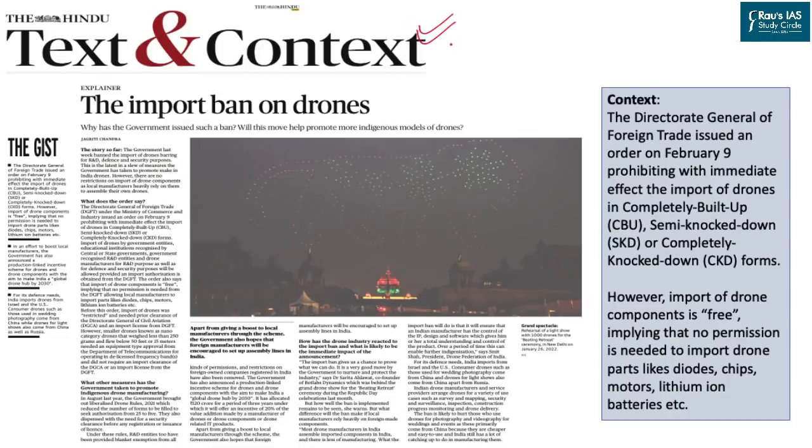This article appeared in the Text and Context part of The Hindu newspaper, Delhi edition. Now this is only available in the digital format. So if you are wondering why you are not receiving these kinds of articles in the physical format, well, they are not published in that manner. So do not worry about not covering these topics.